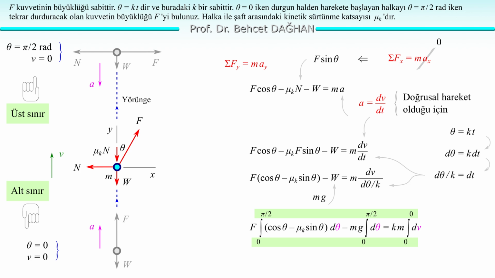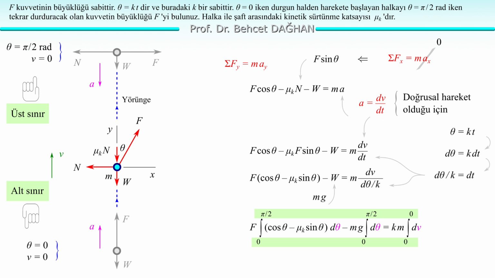We will take these integrals between the first and second positions. The first position is the lower limit value. The second position is the upper limit value. At the lower limit, theta equals 0 and v equals 0. Both are 0. At the second position, that is, at the upper limit of the integral, theta equals pi over 2 radians. And v is 0. Again 0. So what does this mean? The other side is 0. When we integrate from 0 to 0, the integral of dv is 0. The other side is 0.